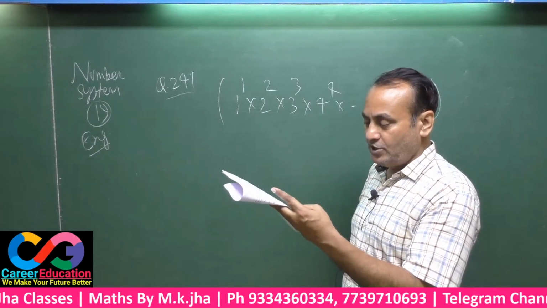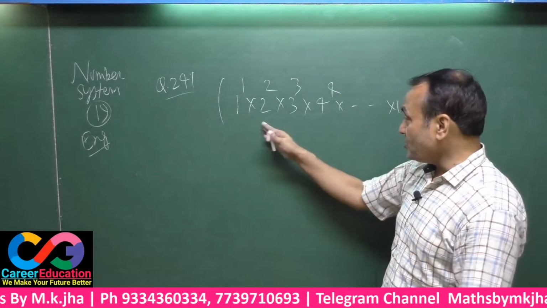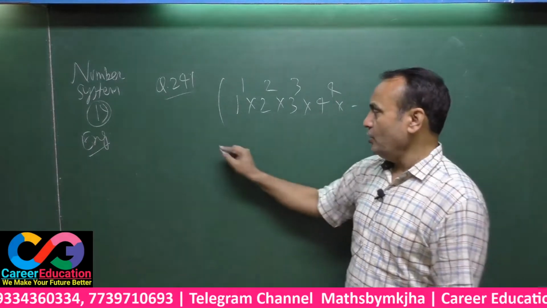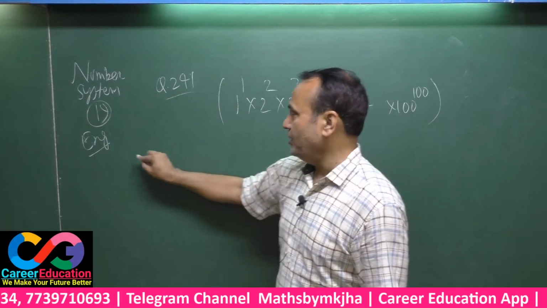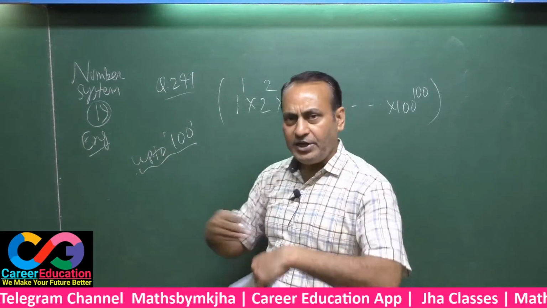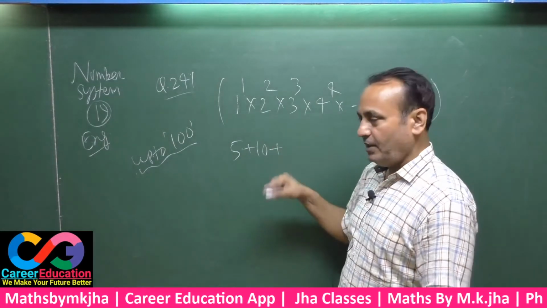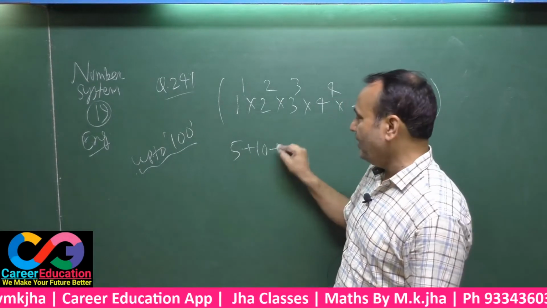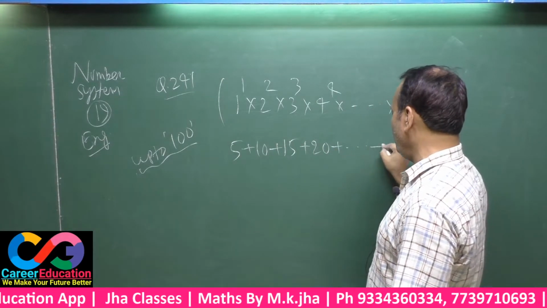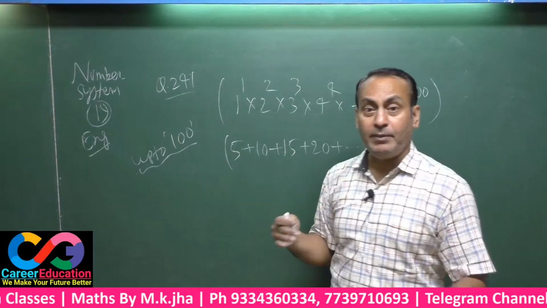How many zeros will be there from the right side? In such type of questions, 1 power 1 into 2 power 2 into 3 power 3 up to 100 power 100, you have to see up to 100. Last is 100. How many times will 5 be coming? See here, 5 plus 10, multiples of 5 only: 5, 10, 15, 20, up to 100. That means we have to pick up from 1 to 100 multiples of 5 only.